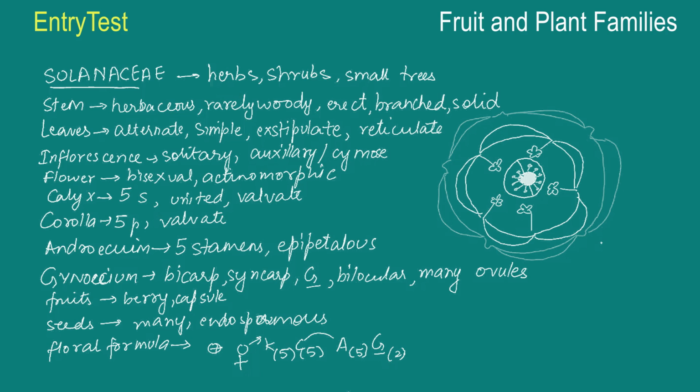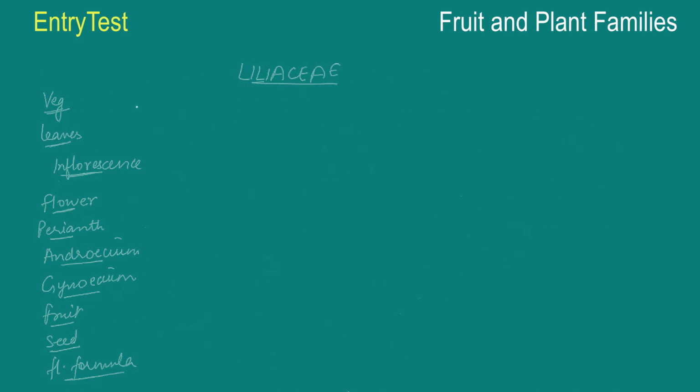And the next important family, the next and the last family that we have to do is the lily family, Liliaceae. So I've already put down the characteristics, and usually most of the plants in this family are monocotyledonous plants, and they're found everywhere. The vegetative characteristics are that they are perennial herbs, herb-like plants, and they have underground bulbs or corms or rhizomes.